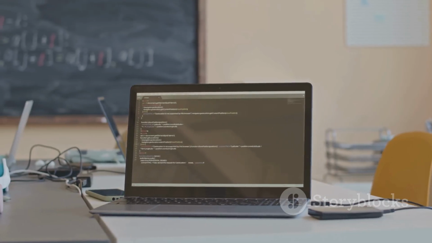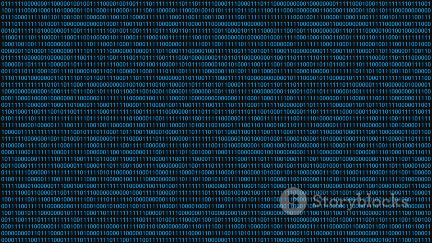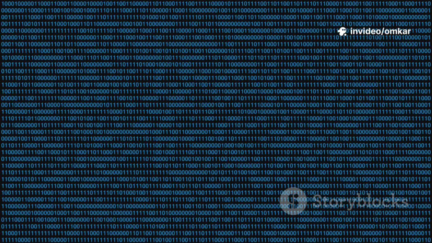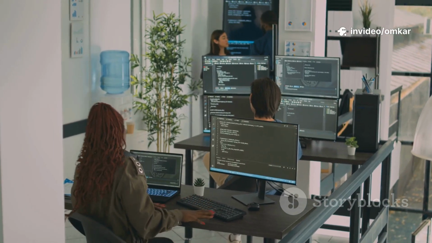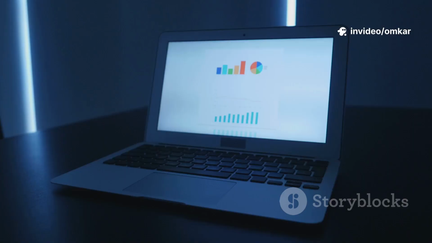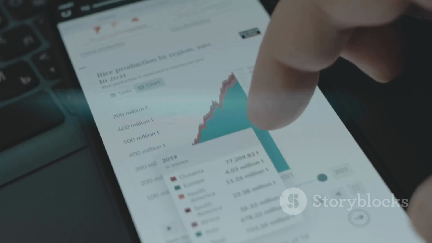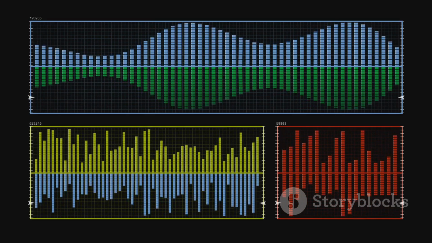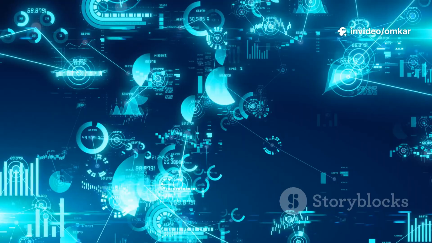NumPy is the foundation for scientific computing, giving you tools for working with arrays and matrices. Pandas is the powerhouse for data manipulation, offering data frames, flexible tables for loading, cleaning, and analyzing data. For visualization, Matplotlib and Seaborn let you create charts and graphs directly from your data. These libraries turn raw numbers into compelling visual stories.